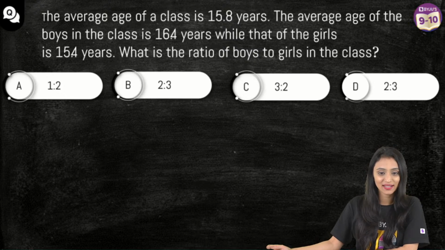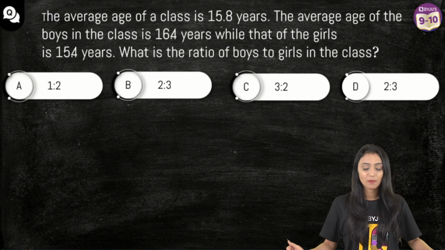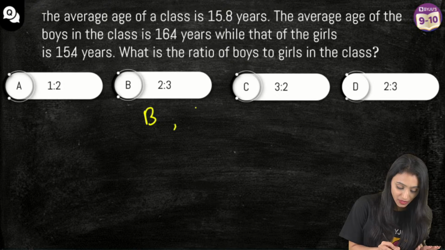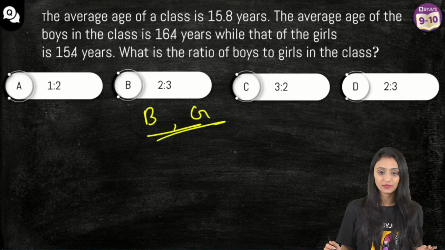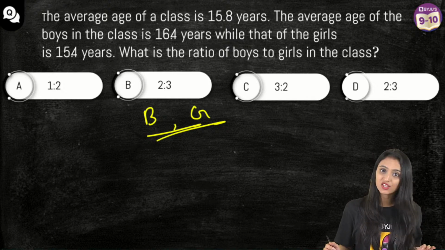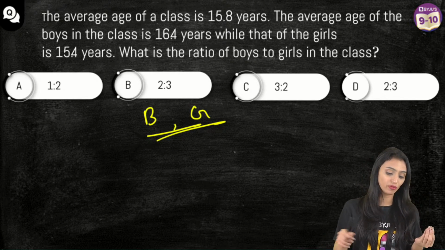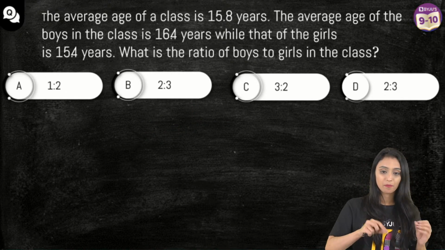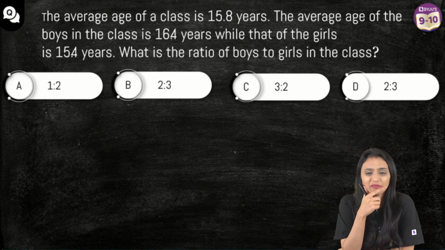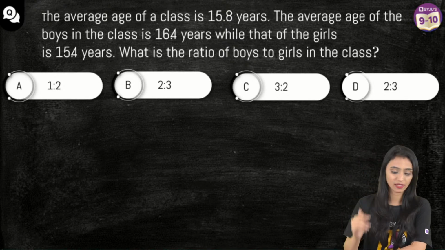Yes. Hi, creative minds. Okay, you want me to explain this first. See, we are talking about a class. In a class, there are boys and girls, right? Correct. We are talking about average age. Average means mean. I think I've given you the hint. We're using the formula of mean over here. That's the basic concept that we are using here, upon total average. Ankit, you are done? 2:3, Ankit is saying. Okay, let's solve this.